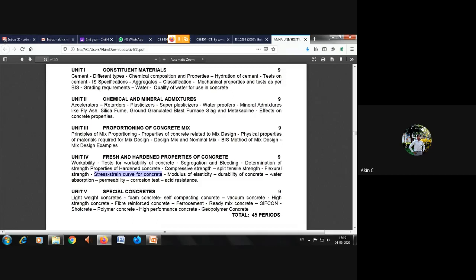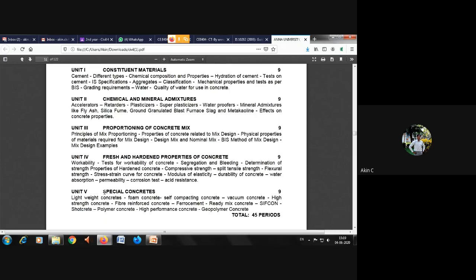So step by step they have given the syllabus. First material, then admixture, then mix proportion, and then the fresh and hardened properties of concrete. In the sense, what are the physical properties to test a concrete for durability and strength. That is why this unit is available in your concrete technology.